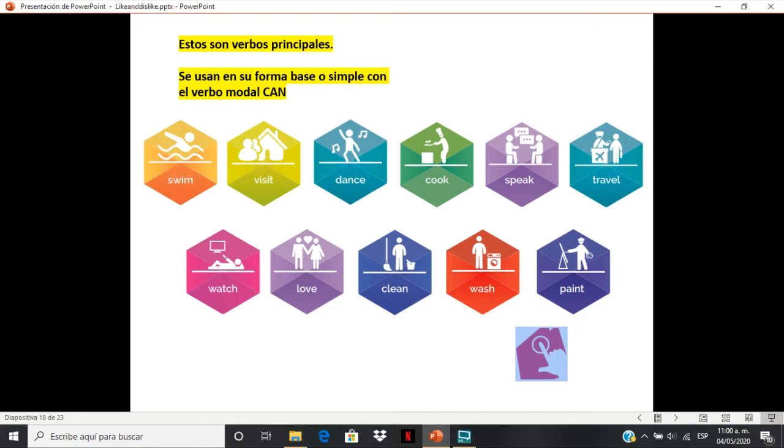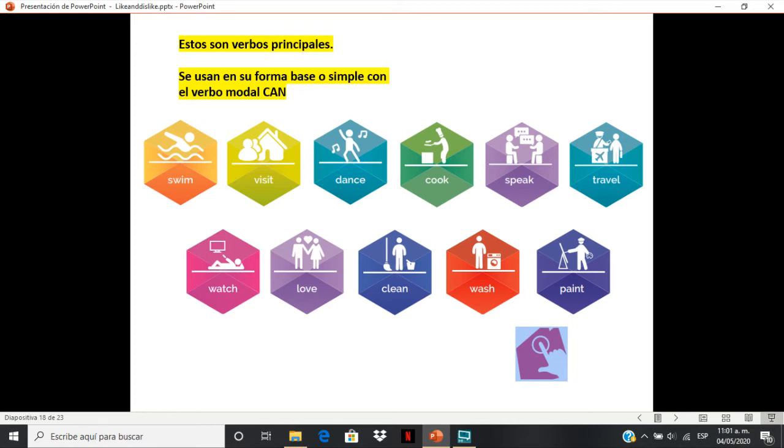Yes, after the modal verb. So remember the subjects. I can say Maria can swim, Alberto can dance very well, my mother can cook, I can speak French, my family or families now during the quarantine can't travel. Now during the quarantine, I can watch TV. Yes, I can clean my house. So what can you do along this quarantine?